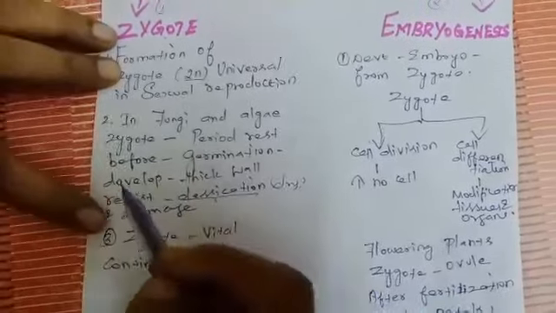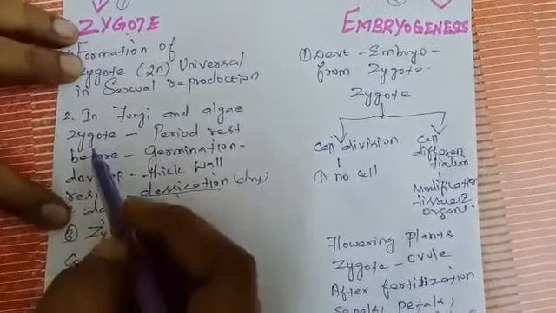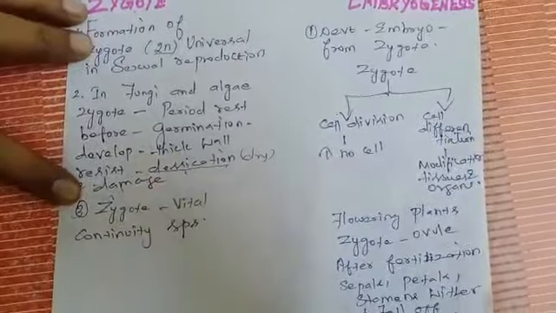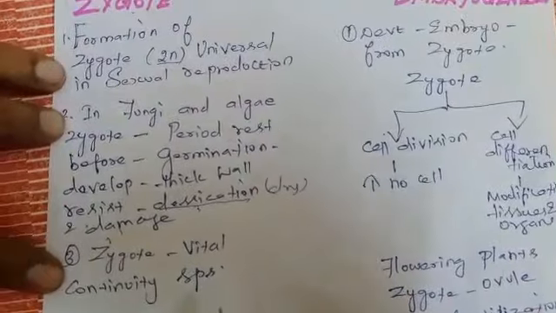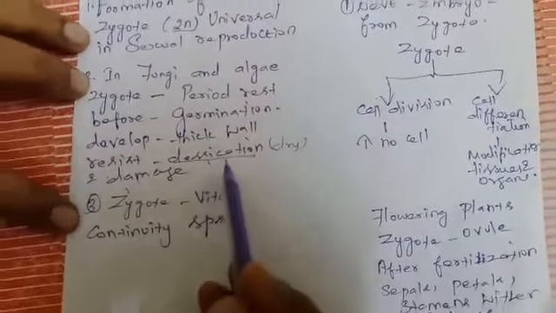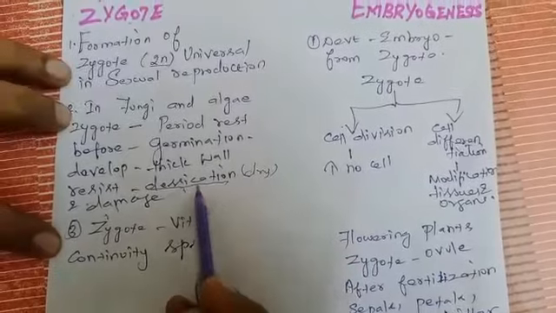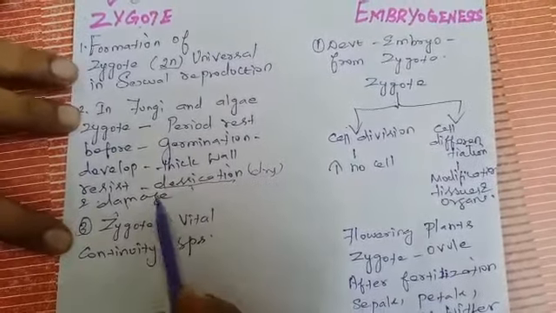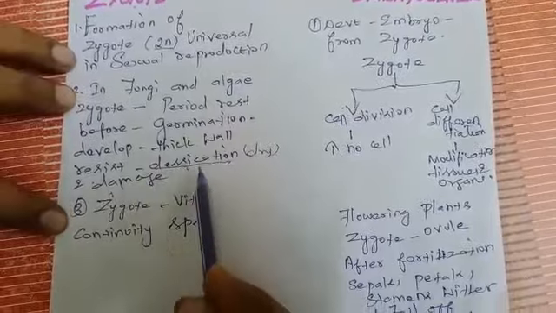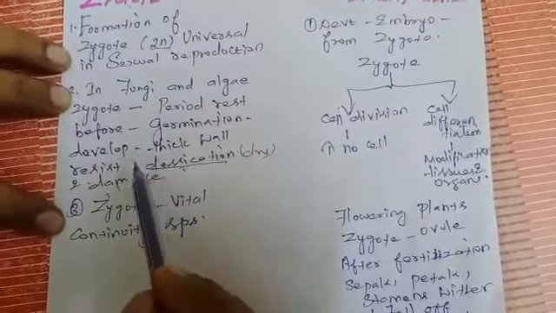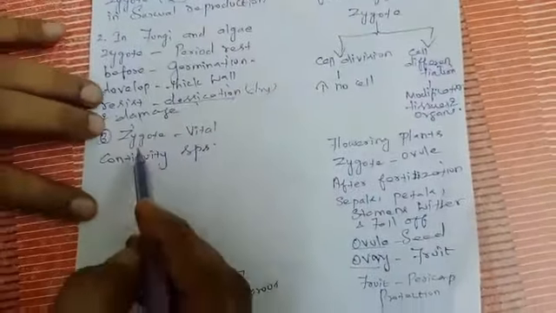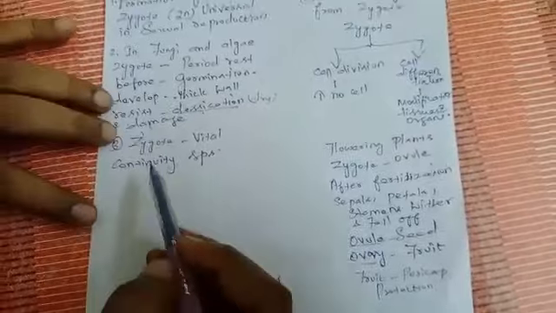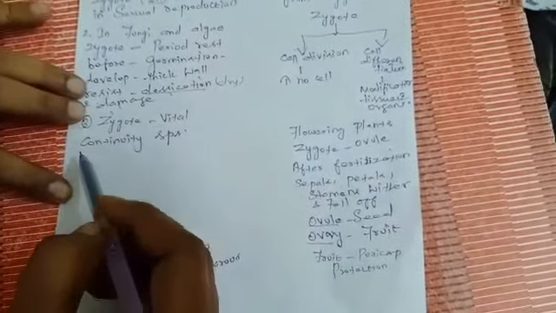In fungi and algae, after the formation of zygote, the zygote undergoes a period of rest before germination. During the period of rest, it should resist desiccation and damage. What is meant by desiccation? Dryness. To resist desiccation and damage, the zygote develops a thick wall around it. Next, zygote is a very vital stage. Why is it said to be a vital stage? Because it alone forms the continuity of the species.